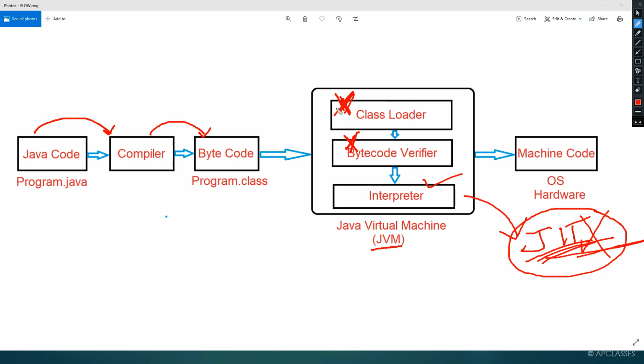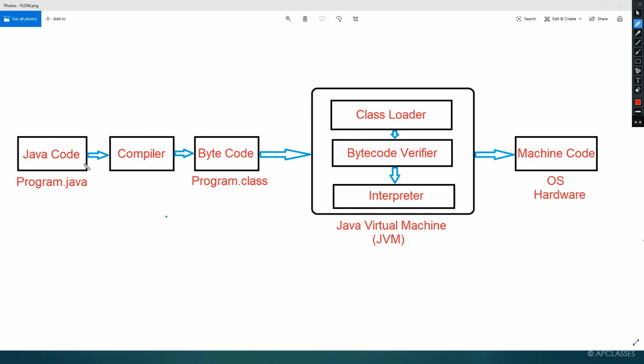So while framing an answer, while you are going to write an answer, do not write anything about class loader and do not write anything about bytecode verifier. Now how are we going to frame the answer when it comes in the ICSE examination or the school examination: state the process through which a Java program gets converted to machine code, or state the flow of a Java program.